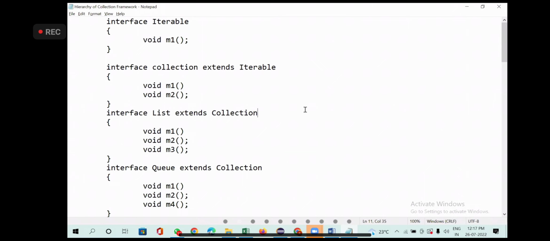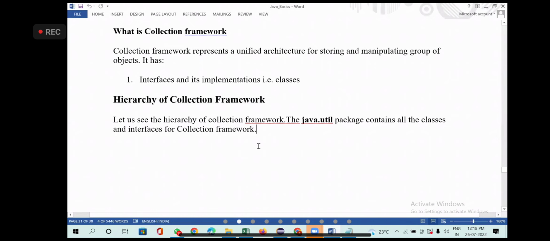So ultimately, all the classes should implement definitions of collection methods as well as the iterable interface, because these are common for all the interfaces. All interfaces are extending the same thing. Okay, someone raised a hand. Is it clear?